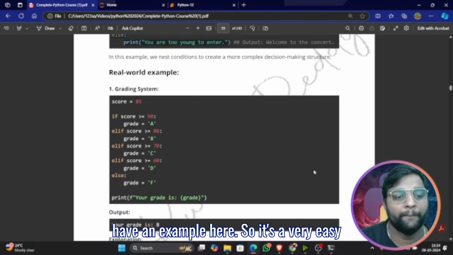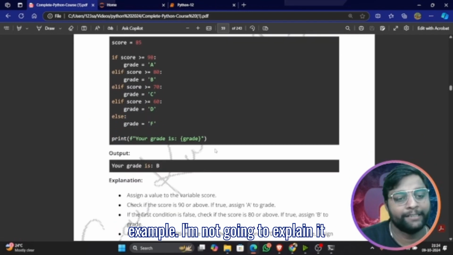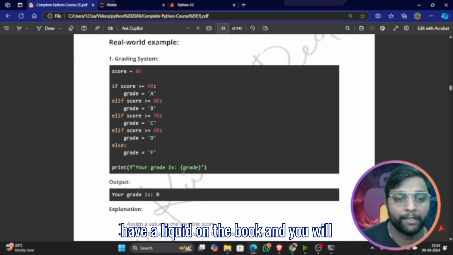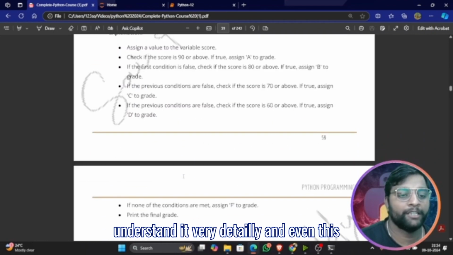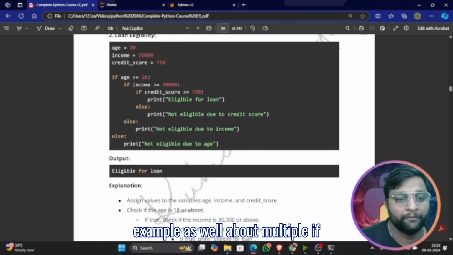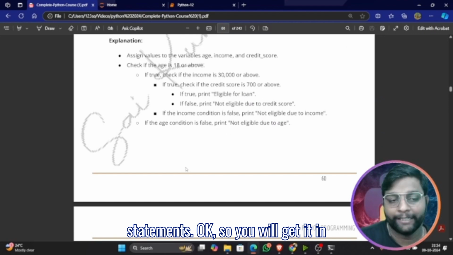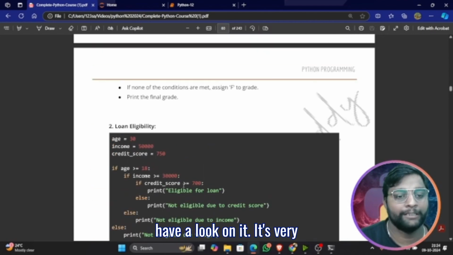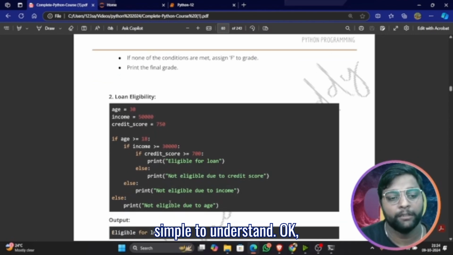Then you have an example here. It's a very easy example. I'm not going to explain it here. It's a real world example. You can have a look at the book and you will understand it in detail. And even this example as well about multiple if statements. So you will get it in detail. I would recommend you go and have a look at it. It's very simple to understand.